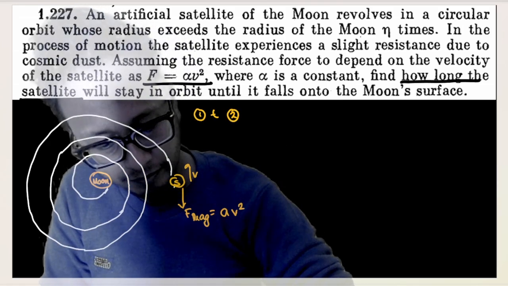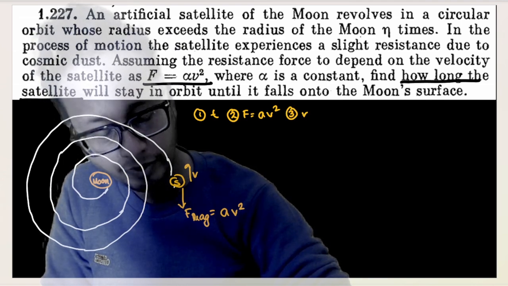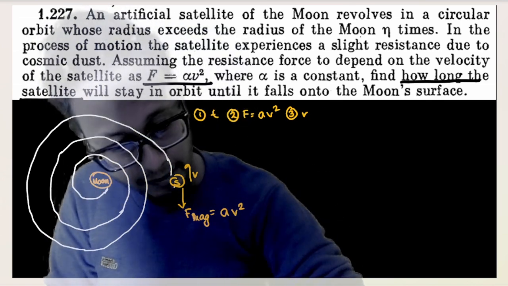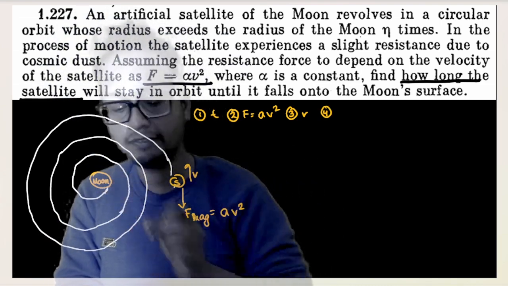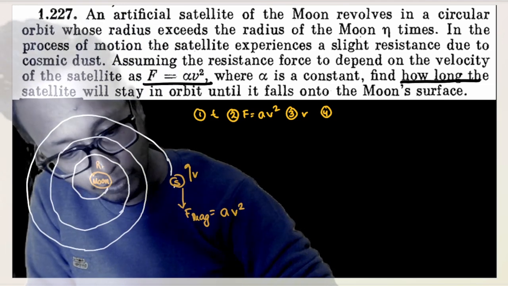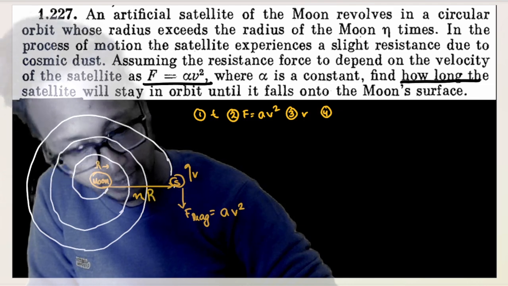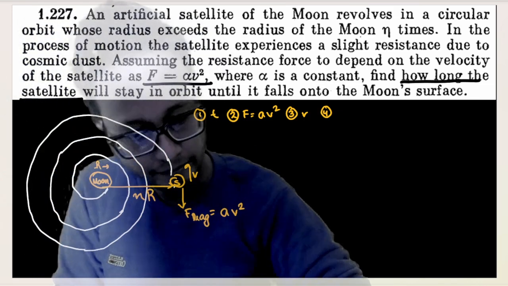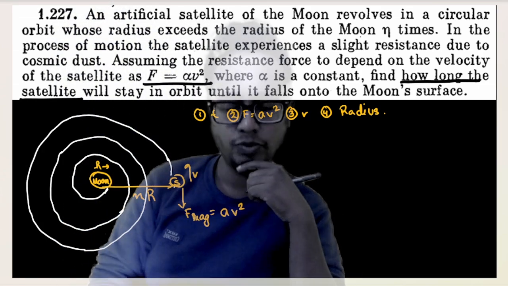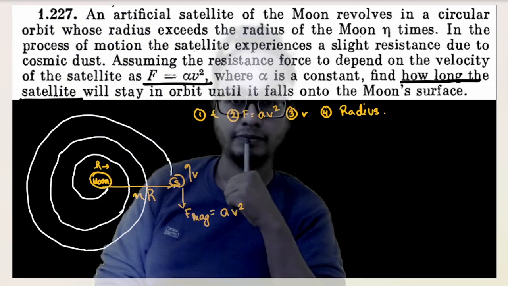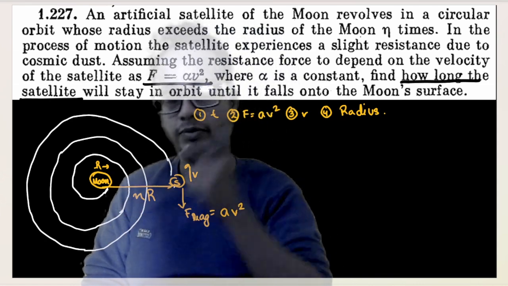Parameter of force is given. Force is equal to av square. Okay, so velocity is there. Fair and fine. Radius is there. See, the radius of the satellite out here is n times the radius at the surface. That means if the radius of the moon is r, the radius of the satellite from the center of the moon is nothing but nr. This is given. So you also have the radius out here. Okay, we have these variables. We need to find out the value of time. So we understood the situation. The velocity is being reduced by the drag force, and somehow it is deorbiting to fall into the moon.